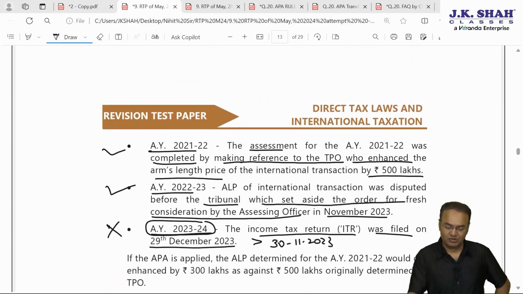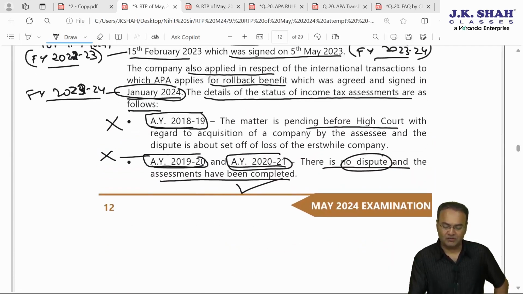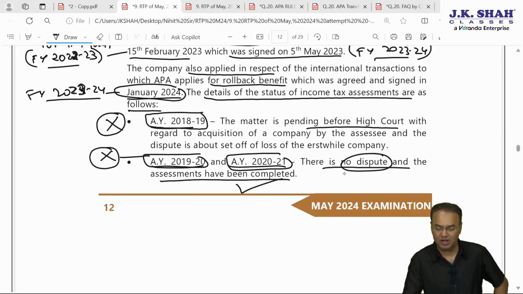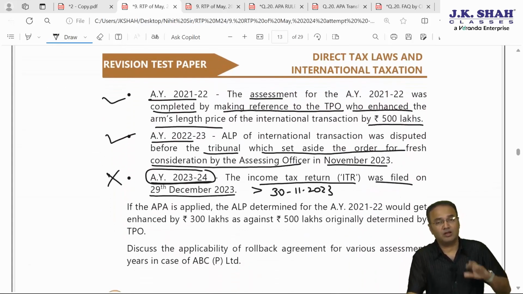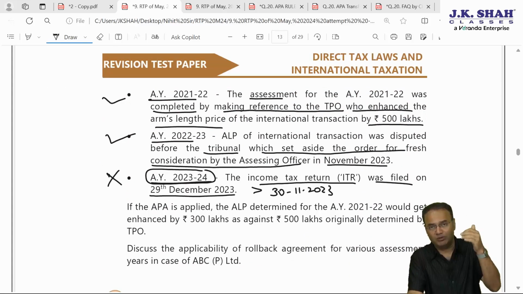So out of these 4 years, or out of so many years given, for AY 18-19 rollback cannot be applied because it is beyond 4 years. 19-20 also, same thing, it's beyond 4 years. 20-21 can be applied if there is no dispute. 21-22, again the AO referred the matter to TPO, TPO enhanced it by 500 lakhs, 5 crore rupees, that's okay, APA can be applied, rollback can be applied.